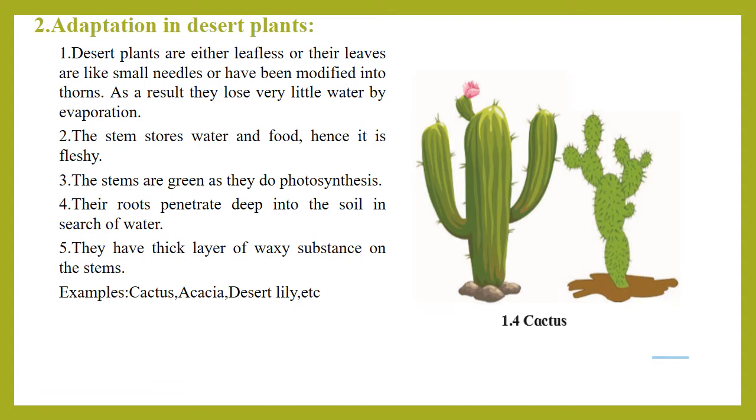What are the adaptations done by them? The first adaptation is that they have converted their leaves into thorns. Their stem is green. It carries out photosynthesis. The stems are green in color for photosynthesis, and their roots penetrate deep into the soil. All these are the adaptations seen in the desert plants.